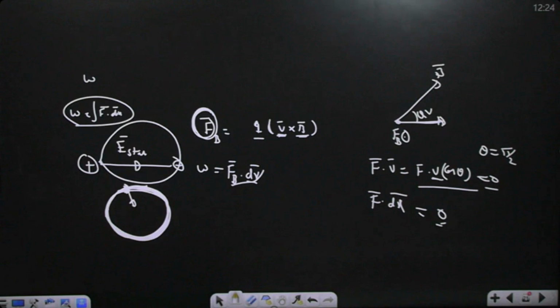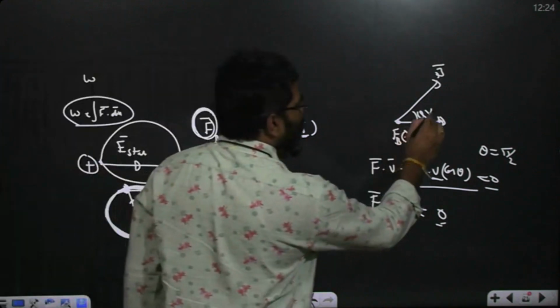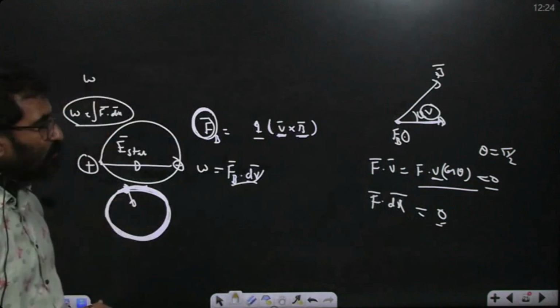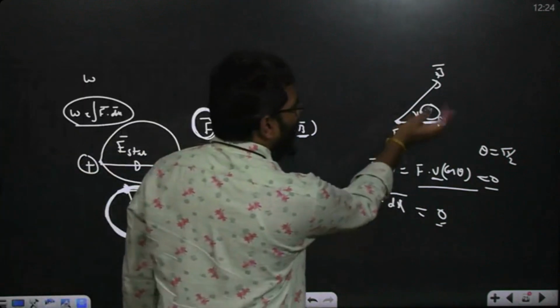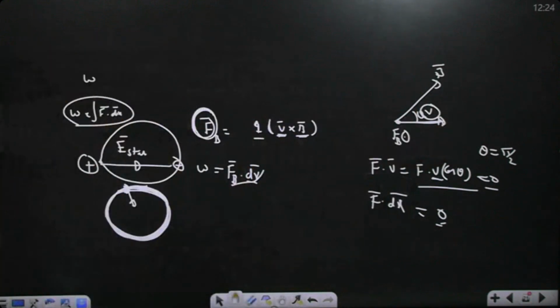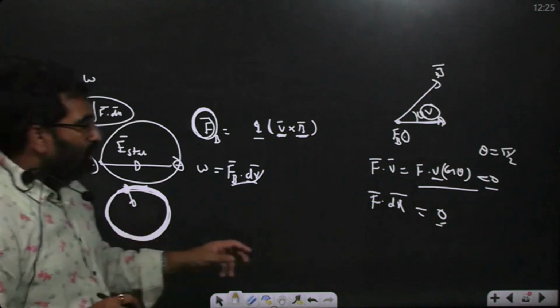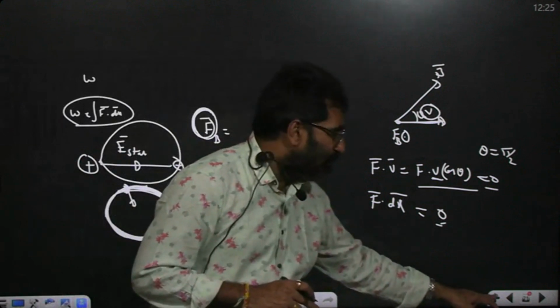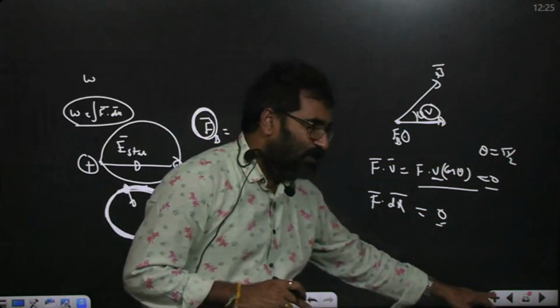Kinetic energy remains constant. Suppose I project any charged particle, the magnitude of velocity is always constant. Speed is always constant. The force is in the direction V bar cross B bar, so the particle tries to move in a circular path. The magnetic force always changes the direction of the charged particle in an external magnetic field, and the work done by it is 0. So remember, electrostatic force does work, and this one will not do any work but changes the direction. Keep that in mind. Work done by the magnetic force on any charged particle in an external magnetic field will be 0. Electrostatic force is non-zero.